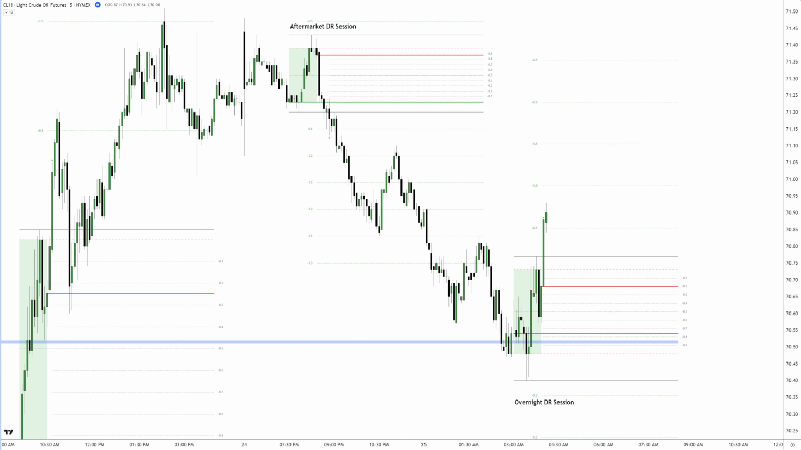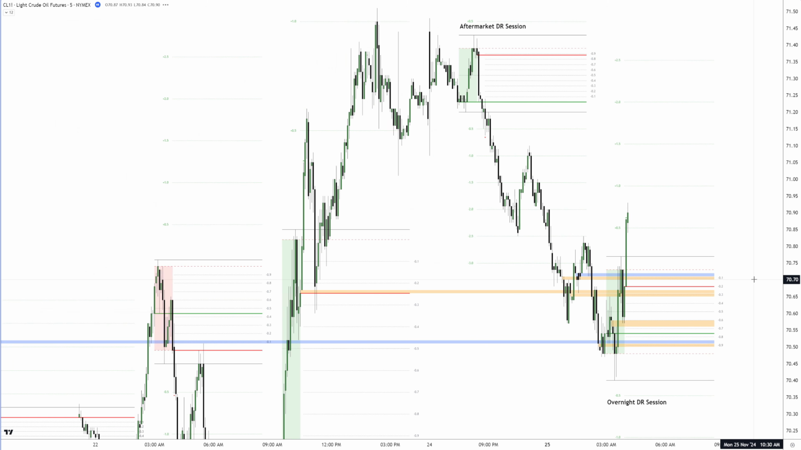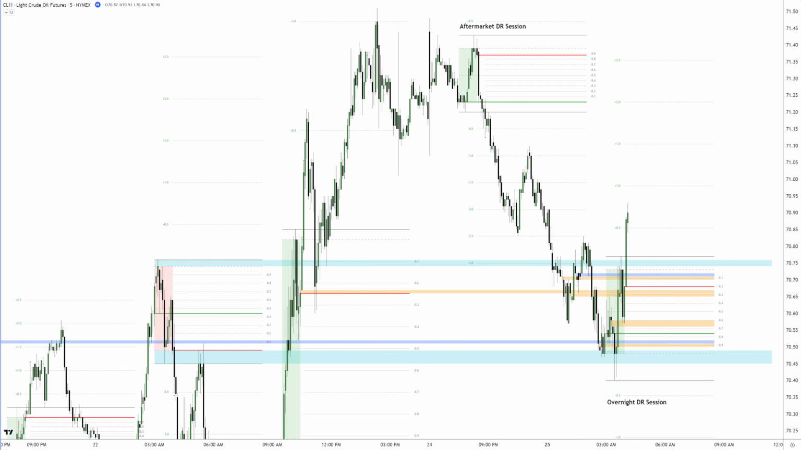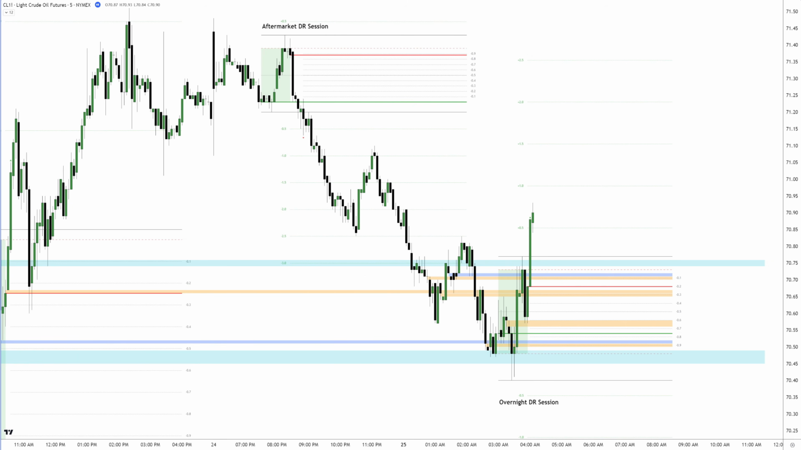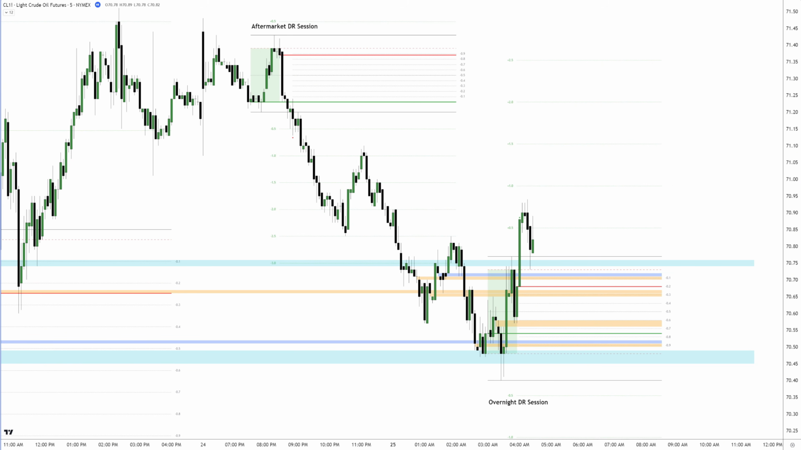There's also another one created right before the ODR session. In terms of volume imbalances, we have one from the previous day's regular DR session and several more created before and during the current overnight DR session. Lastly, we highlight previous DR session levels. These right here align with the current defining range and could serve as crucial areas of interest. Price retraces back into the defining range and shows a strong rejection of the DR highs in line with the previous DR session level.